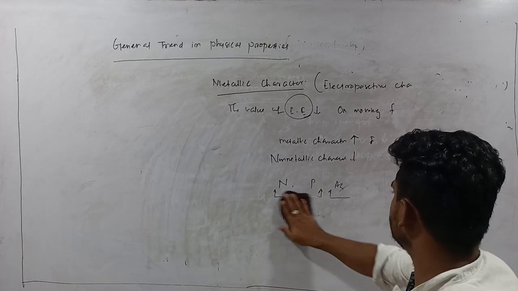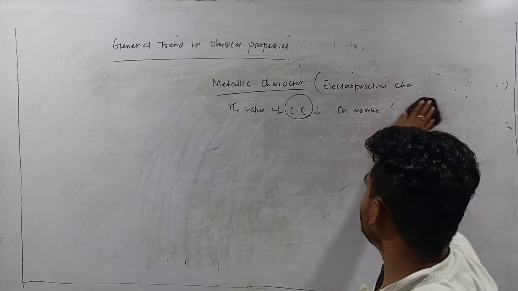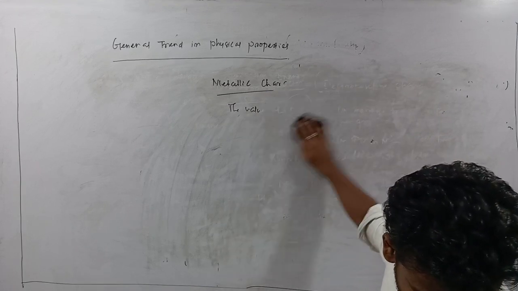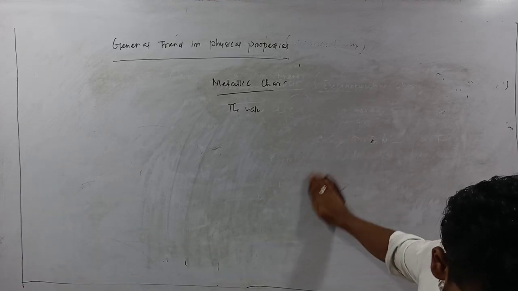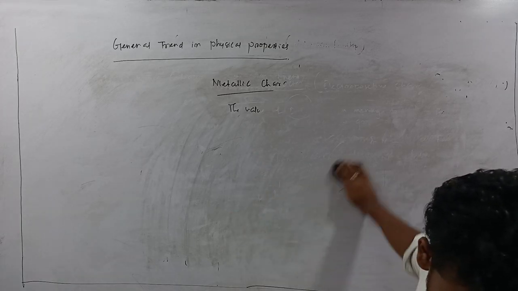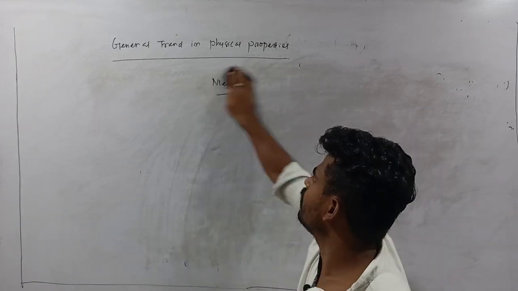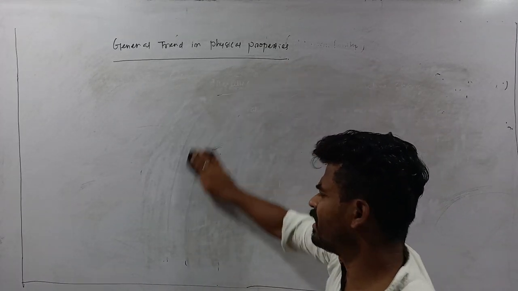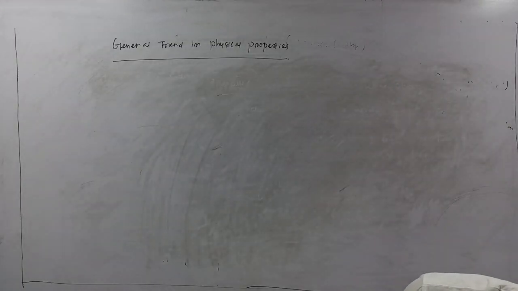Next, the trend in property, that is your atomicity, or you can say physical state.